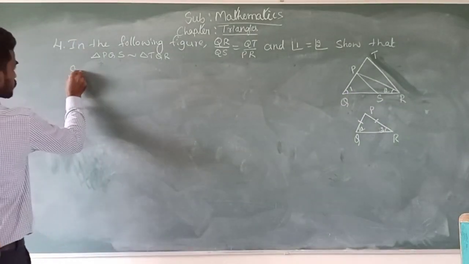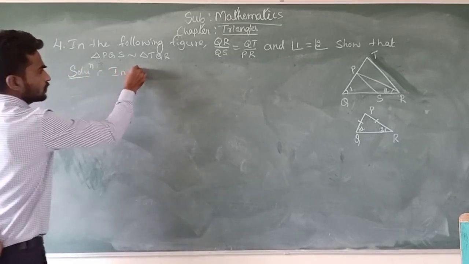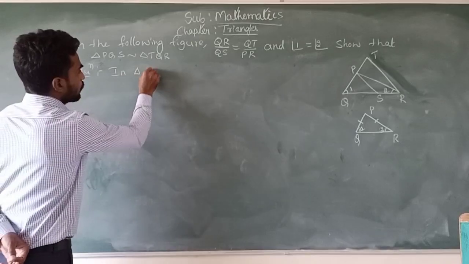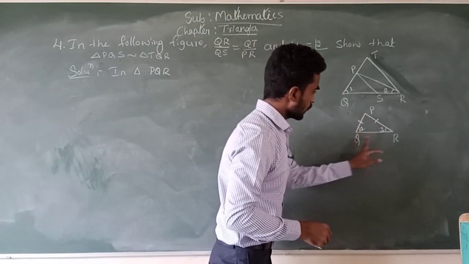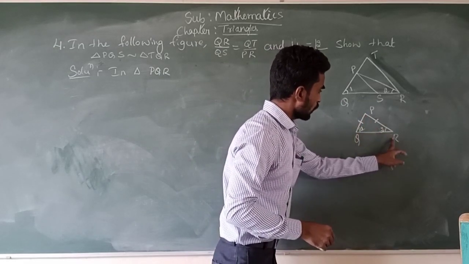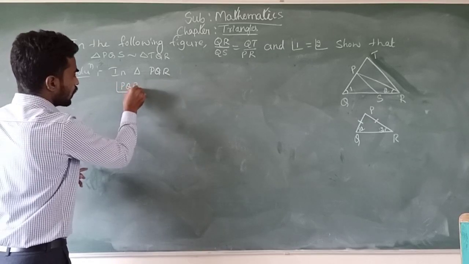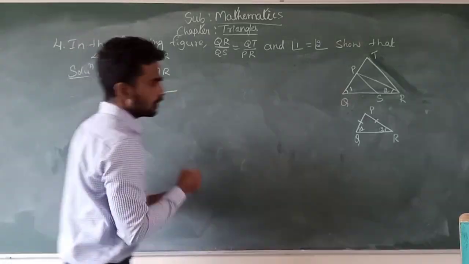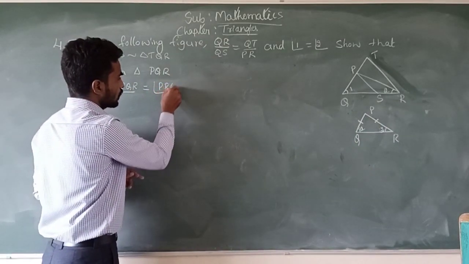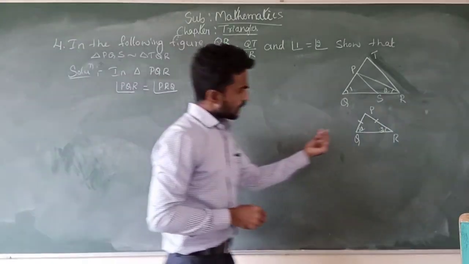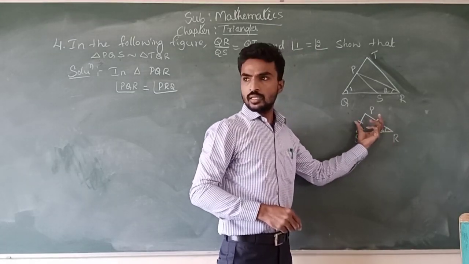Solution. In triangle PQR, angle PQR is equal to angle PRQ. If two angles of a triangle are equal, then this triangle is an isosceles triangle.